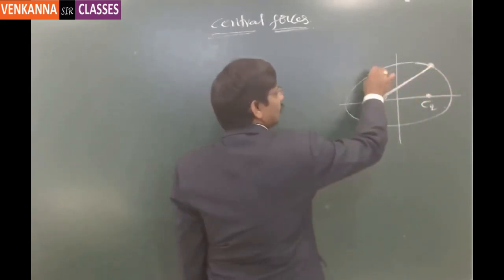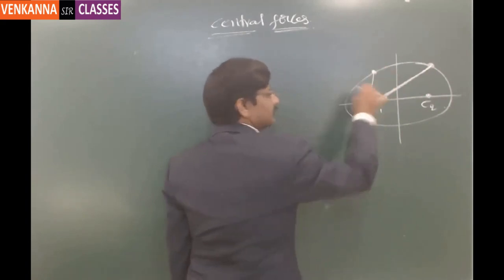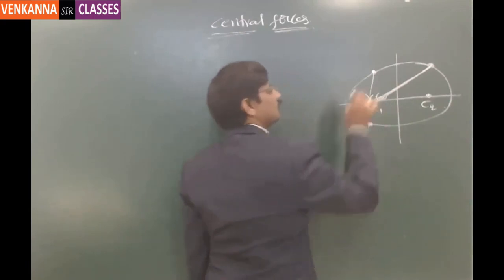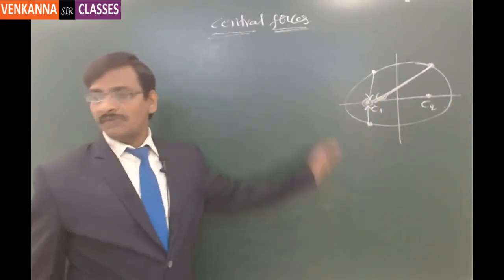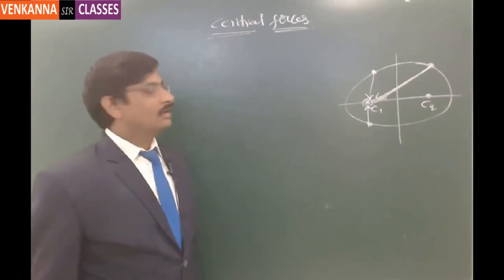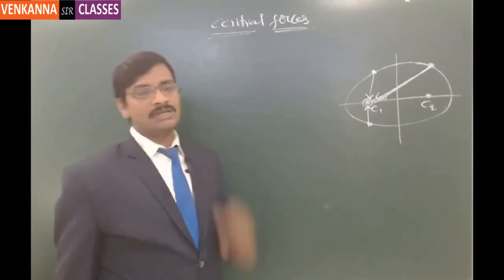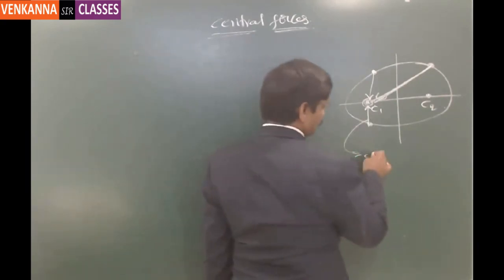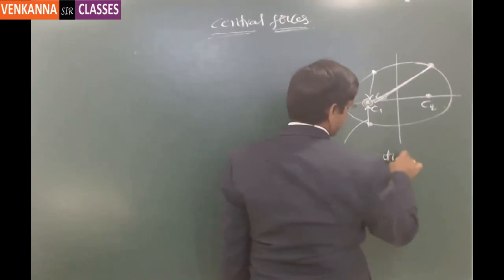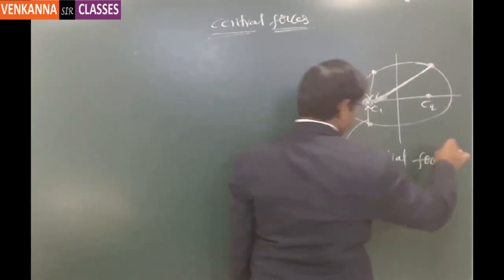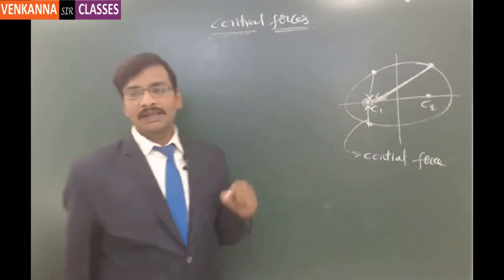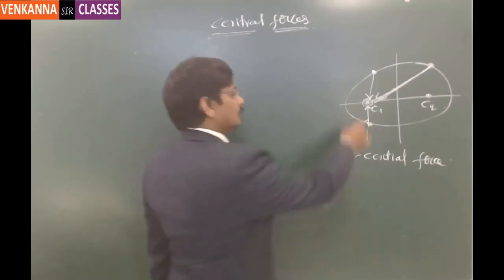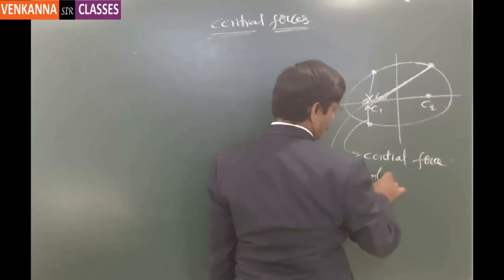Suppose the planet is located at this location, the force of attraction will be in this direction, and if the planet is located at this location, the force is directed towards the sun. Whatever the position of the planet, the force is always directed towards the sun, and this nature of force we call the central force. Here, by central force we mean the line of action of the force is always directed towards a fixed point called a pole. So this is what in polar form is called a pole.